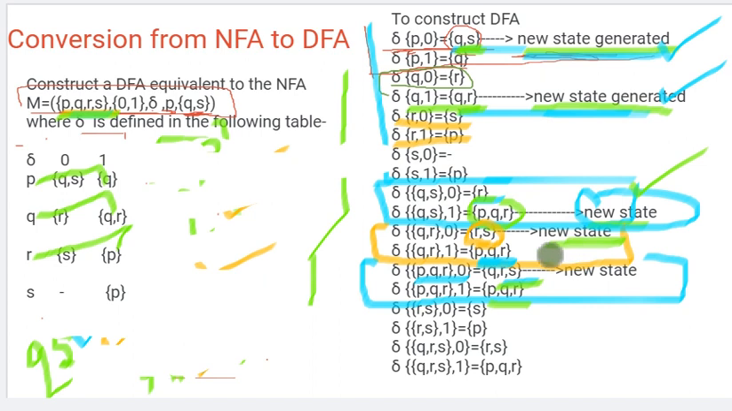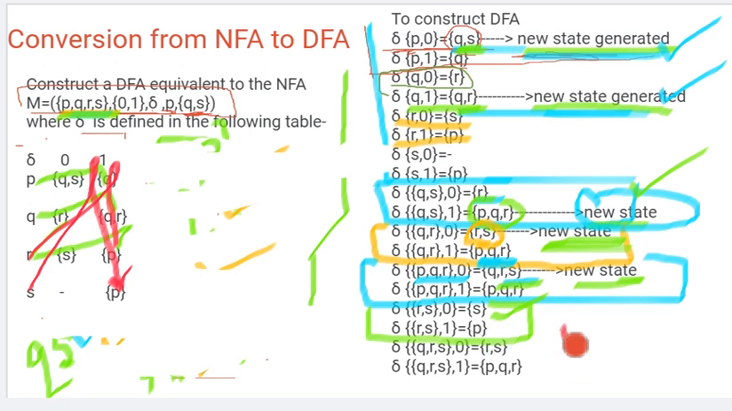Next, whatever are the pending new states, that is RS and QRS. So let's find for RS. RS, R with respect to 0, S with respect to 0, so that is S only. R with respect to 1, that is P. And S with respect to 1, that is P. Both are P, 2 times no need to write P, only 1 P you add. That is P, already we have. Then this new state is over. Now the leftover new state is QRS.